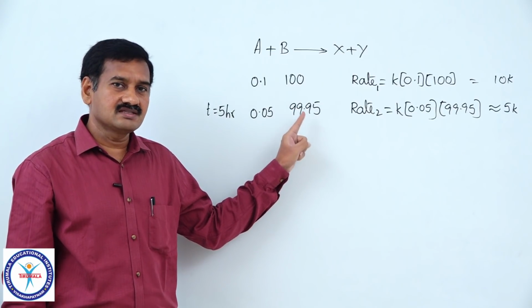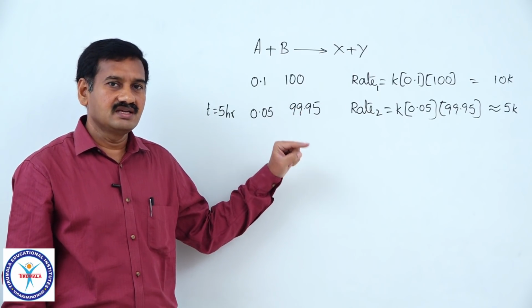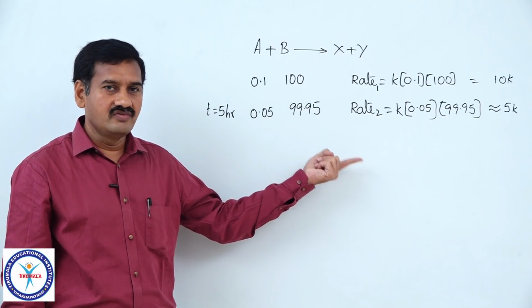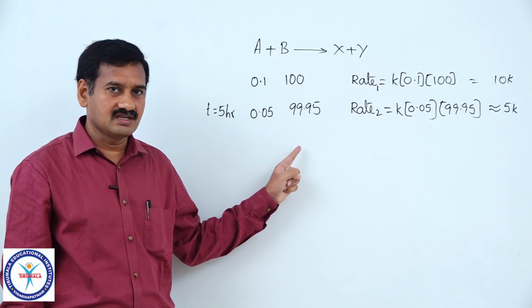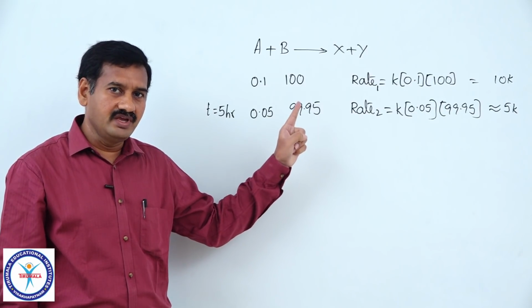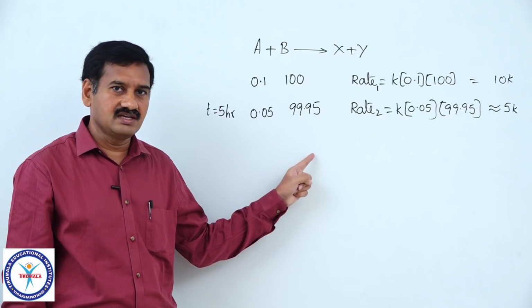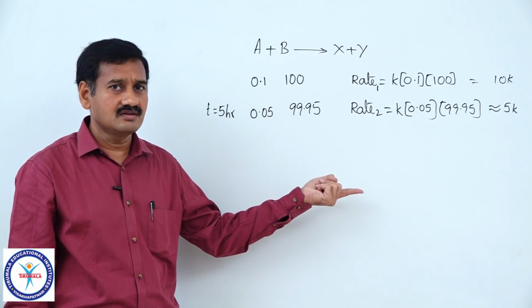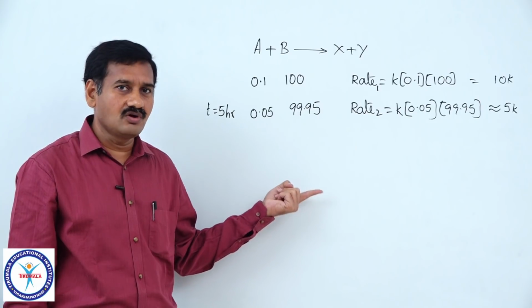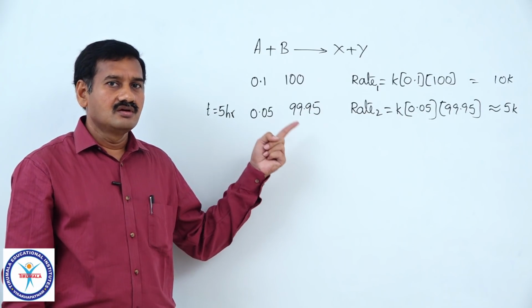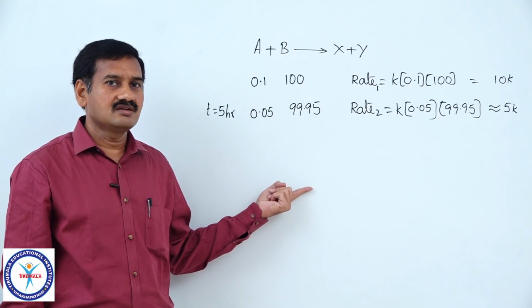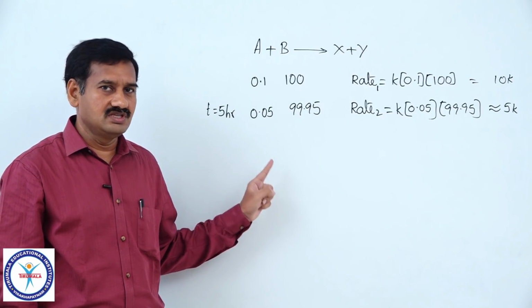The decrease in concentration of that reactant is insignificant, means it almost remains constant, which is not affecting the rate of reaction. So, the concentration of B is not affecting the rate of reaction here, means with respect to B, what is the order of reaction? It is obviously 0 order, because the concentration of B is not affecting the rate of reaction. Order with respect to B is 0.